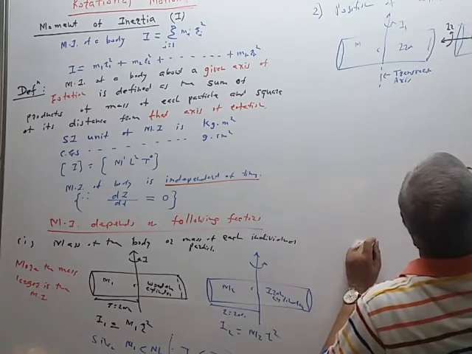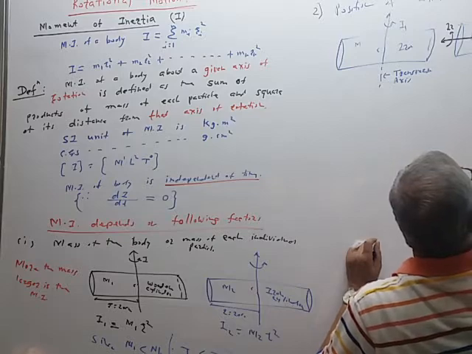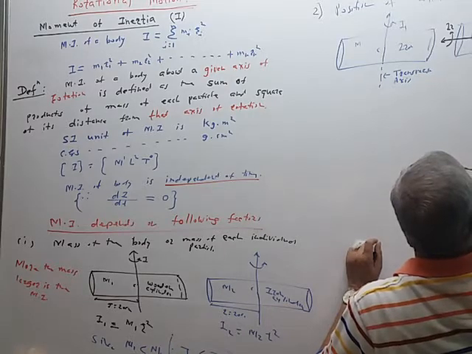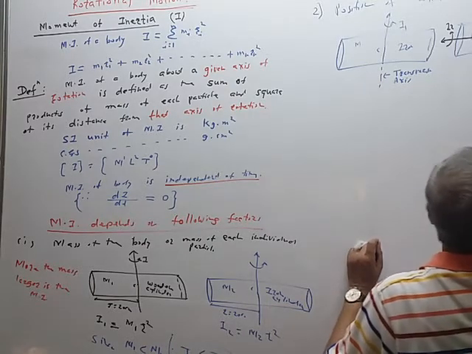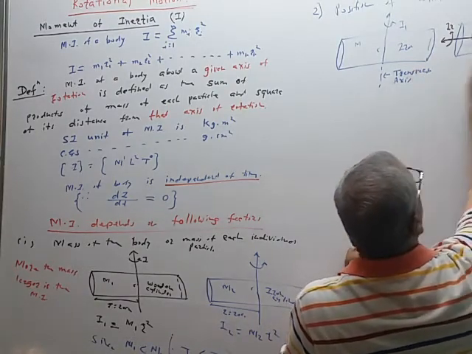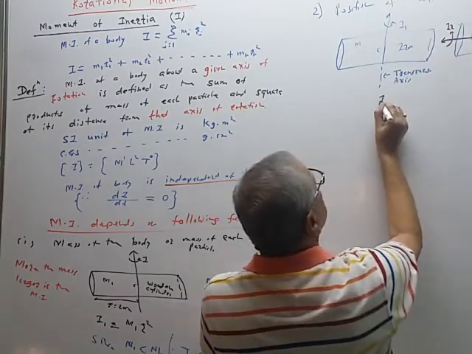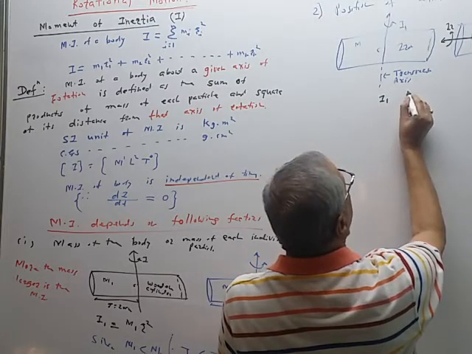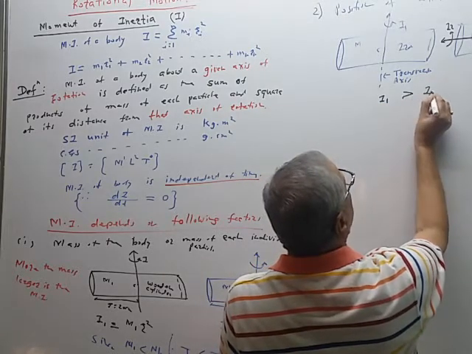This is the longitudinal axis. This is also the iron cylinder, the same cylinder is used. So in this case I1 is greater than I2.